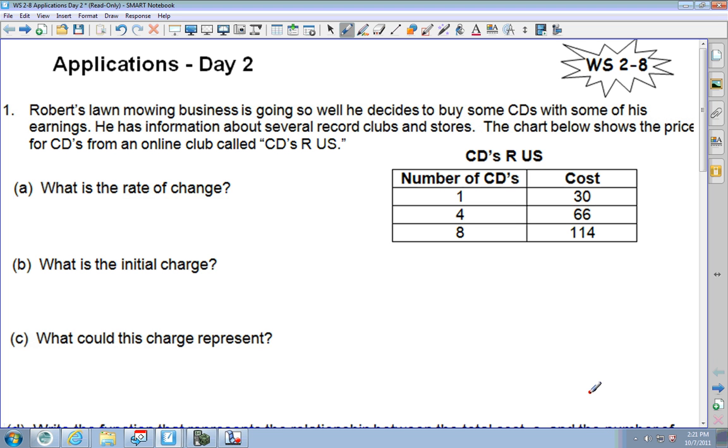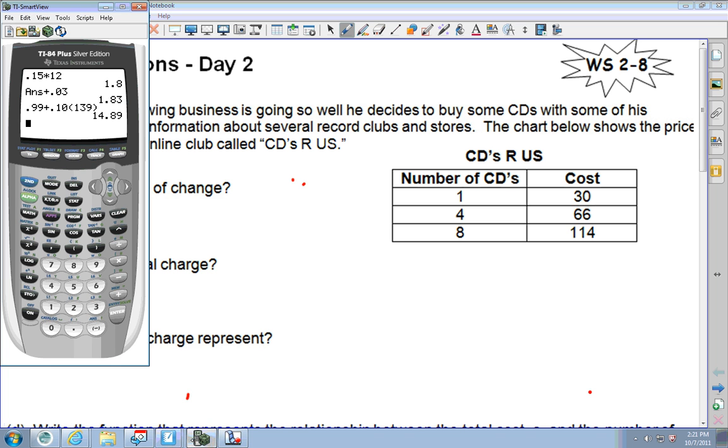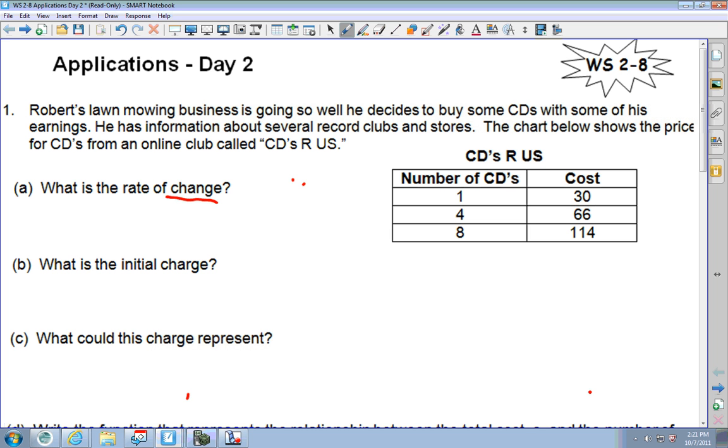The first thing it's asking is, what is the rate of change? Well, let's remember, what does the rate of change mean? Another word for the rate of change is coefficient. And it is also delta y over delta x, the change in y over the change in x. So right here, delta y, the change in y, is plus 36.